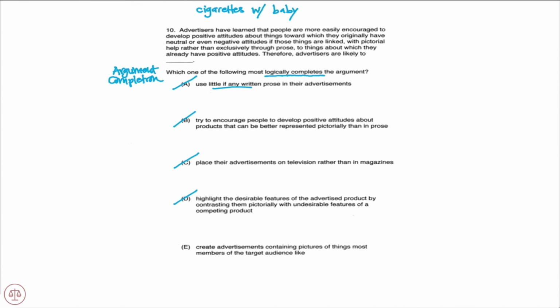Create advertisements containing pictures of things most members of the target audience like. And you notice that's exactly what we saw in the passage. So E would be the correct answer. Again, the idea of a picture of a baby smoking a cigarette would be Philip Morris's best bet to get everyone pumped up about cigarettes.